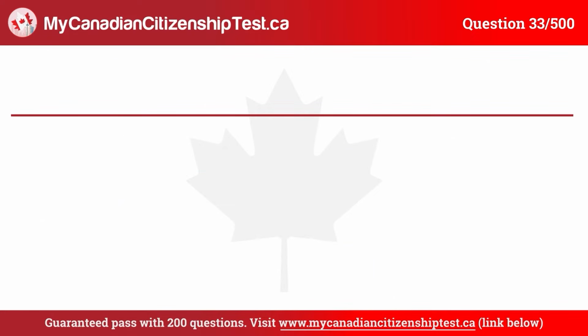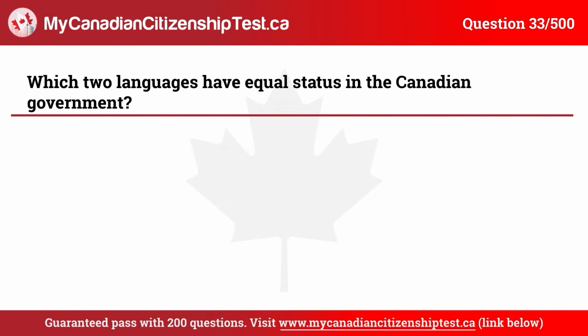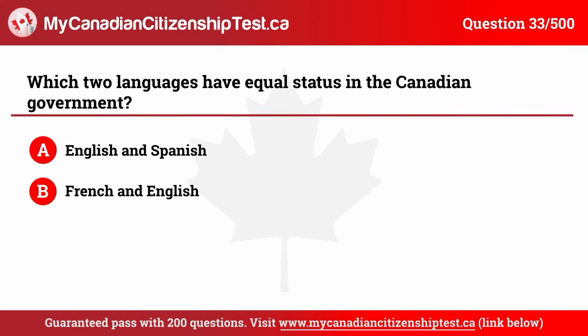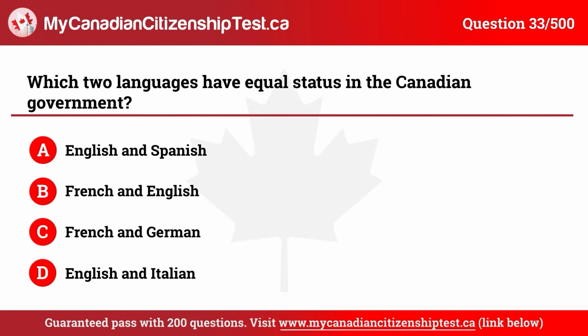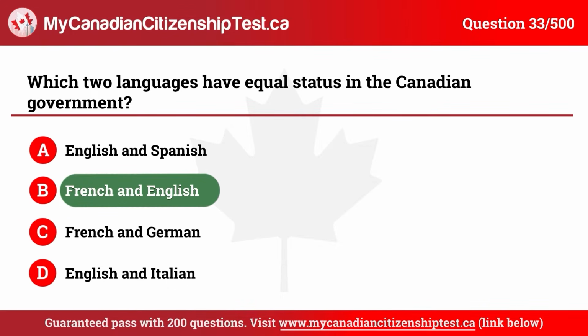Question 33. Which two languages have equal status in the Canadian government? A. English and Spanish. B. French and English. C. French and German. D. English and Italian. The correct answer is B. French and English.